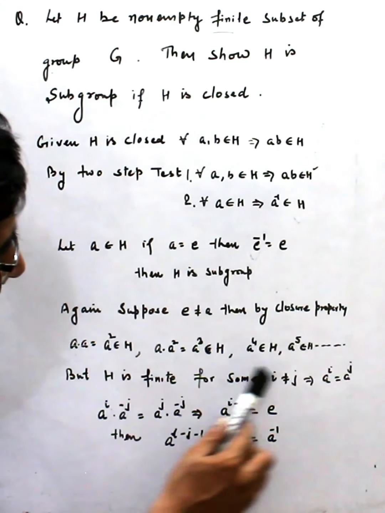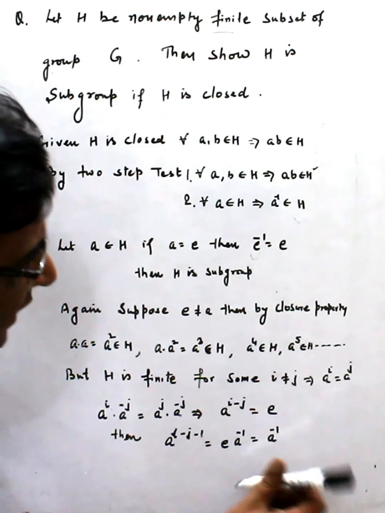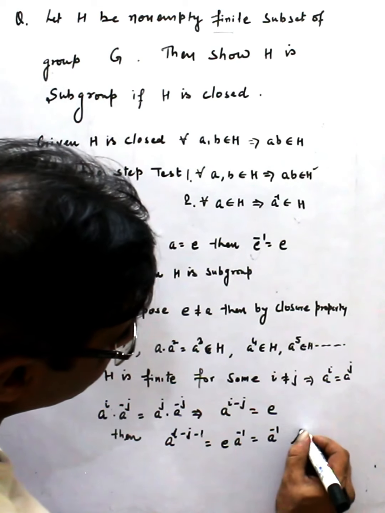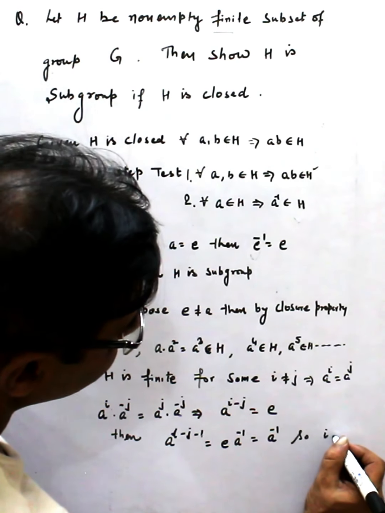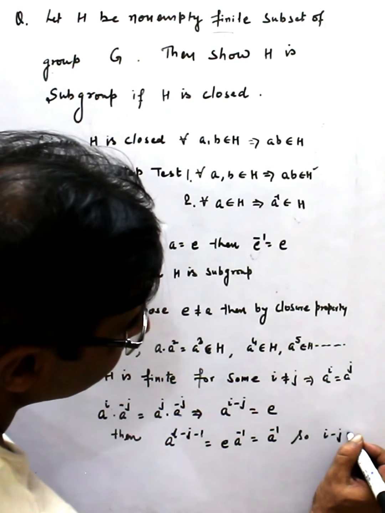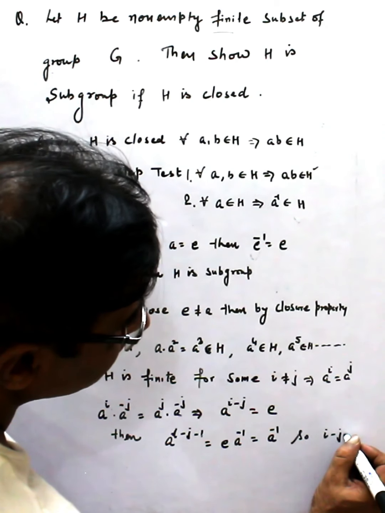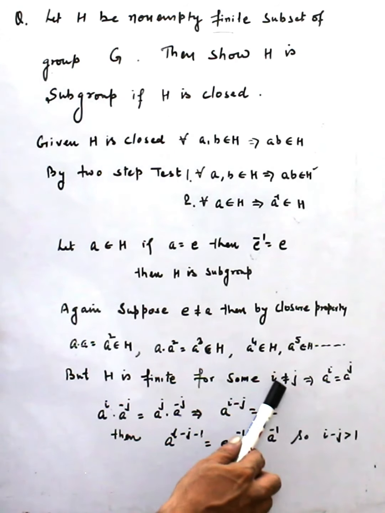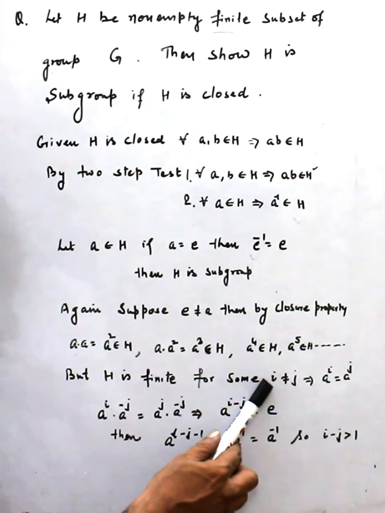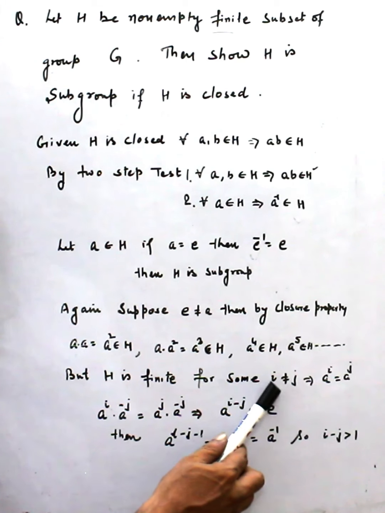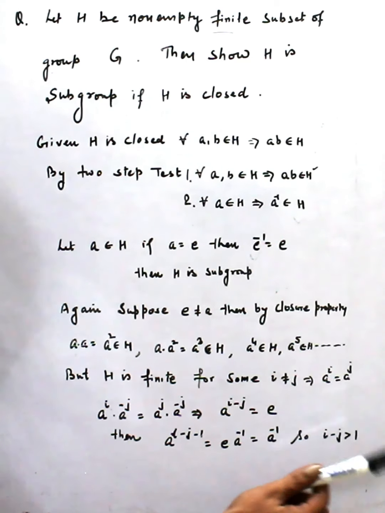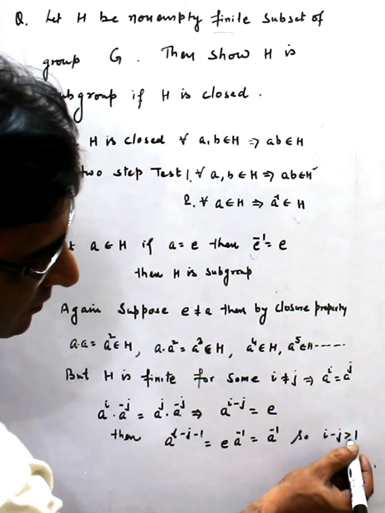Since i minus j is greater than 1 (either i is larger or j is larger, I am taking i larger), can I take it equal to 1?